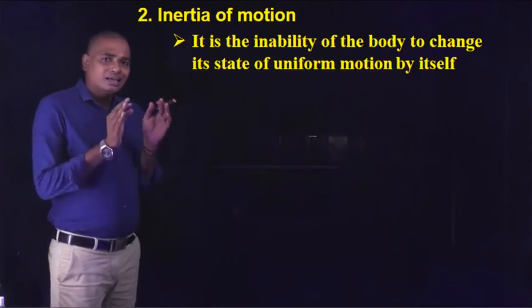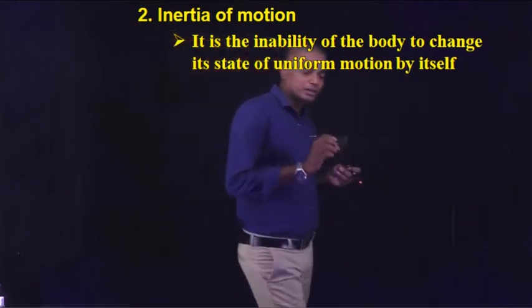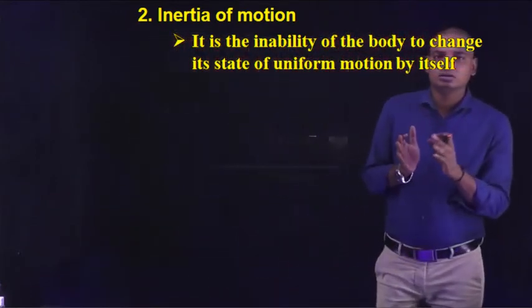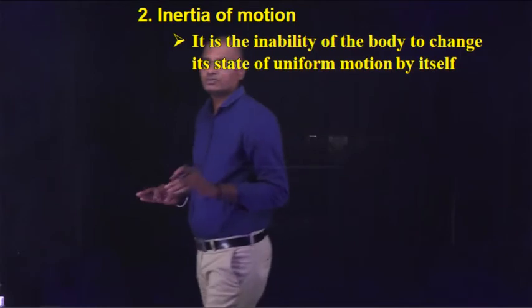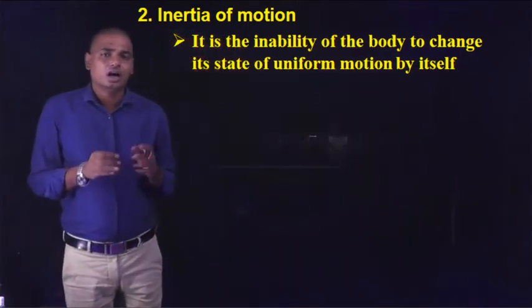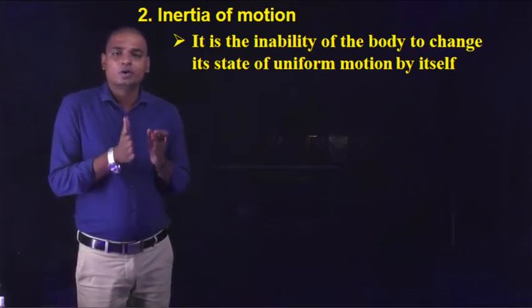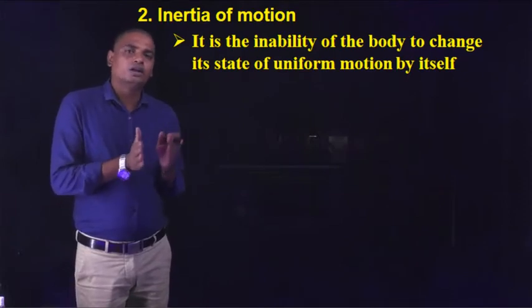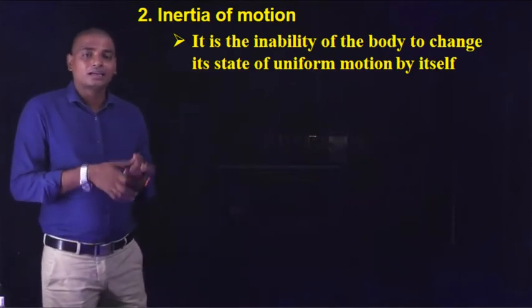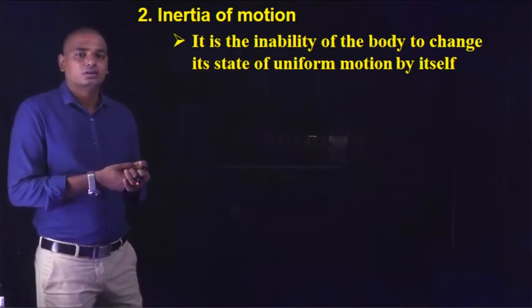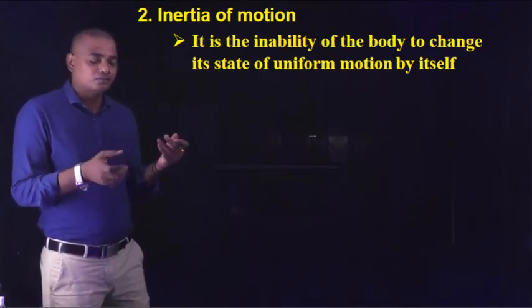It is the inability of your body to change its state of uniform motion by itself, which means a body in motion continues to be in motion. It does not allow sudden changes, or a body in motion cannot come to rest by itself, or a body moving with a uniform velocity cannot be accelerated, or a change in velocity cannot occur by itself. It opposes those sudden changes. Okay, so let us see the video so that it can explain better with some examples.